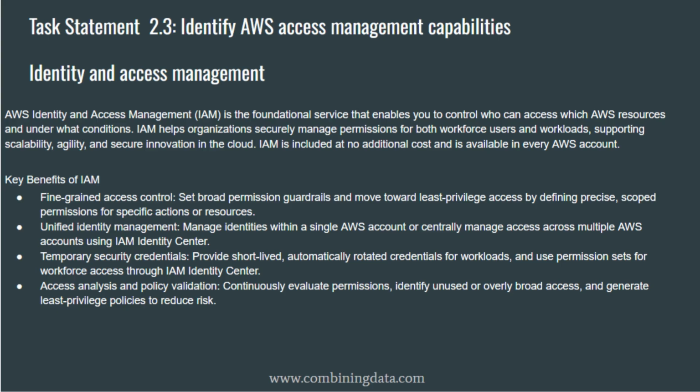One of the biggest strengths of IAM is fine-grained permission control. Instead of giving users or systems broad access, you can define very specific permissions, such as allowing a developer to read objects from one S3 bucket, but not delete them. Allowing an application to write logs to CloudWatch, but nothing else. Allowing an admin to manage EC2 instances only in a specific region. This supports the principle of least privilege, which means give only the permissions that are absolutely necessary, nothing more. This reduces the blast radius if credentials are compromised or misused.